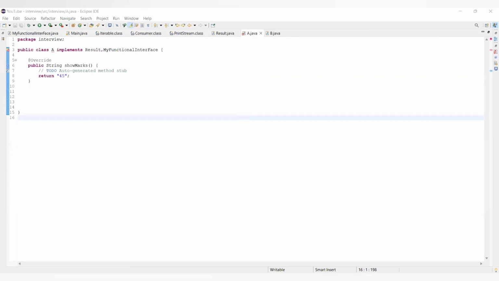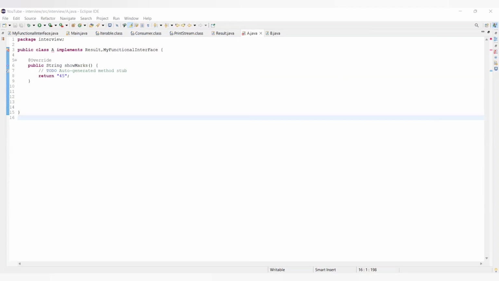So now what will happen? The code is not going to compile, because it will create a conflict, right? Because of multiple interface inheritance, and this problem is also known as the diamond problem, if you have heard about it. Now to solve this ambiguity, what we have to do is explicitly provide the implementation. Although I told before that for a default method you don't have to force your class to provide the implementation, in this scenario where we are doing multiple interface inheritance and these interfaces have the same default methods, you have to explicitly provide the implementation for the methods, right? So yeah, that is the thing.